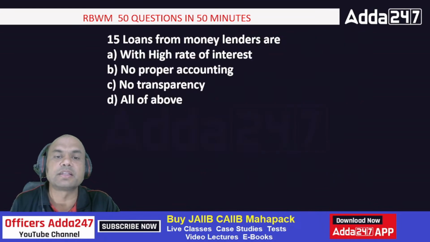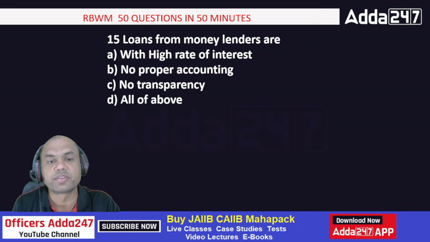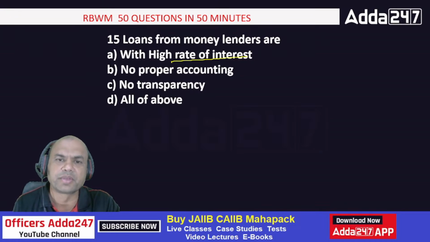Loans from money lenders are with high rate of interest, no proper accounting, no transparency, and all of the above. So, money lenders, it is obviously with high rate of interest because money lender charges. You have seen those Mithun Chakravarti films, 1980s, 90s, right? Many of you might not have been born at that time.